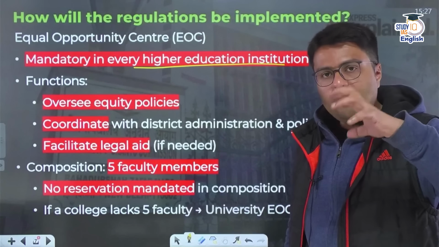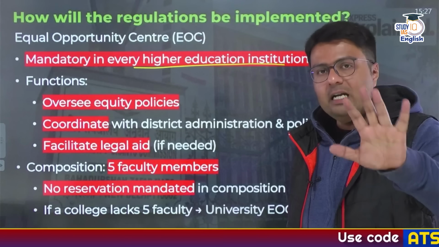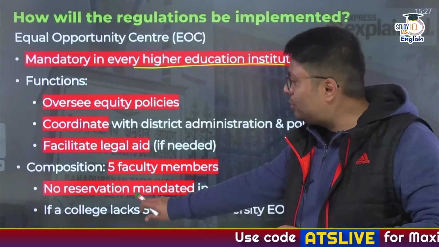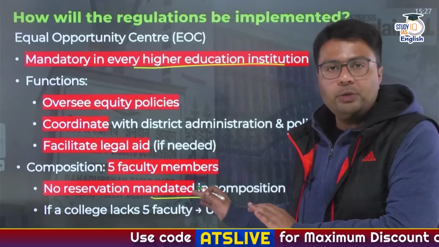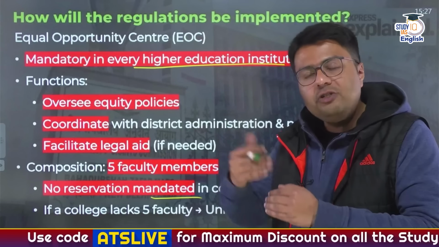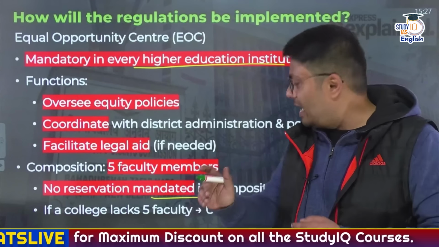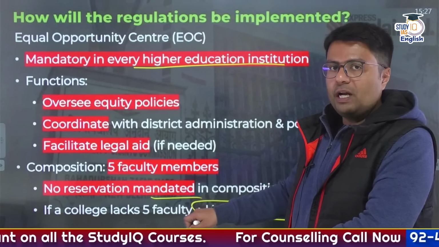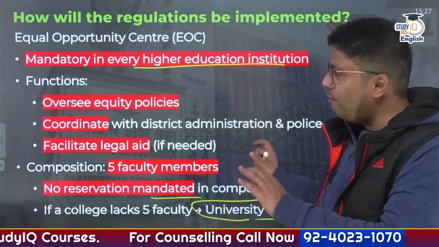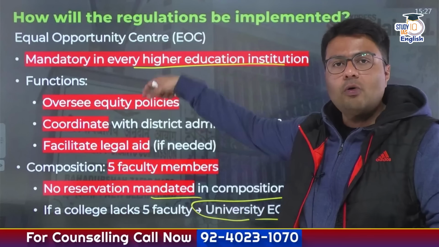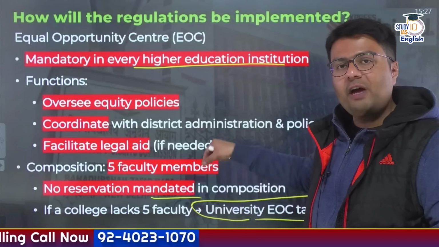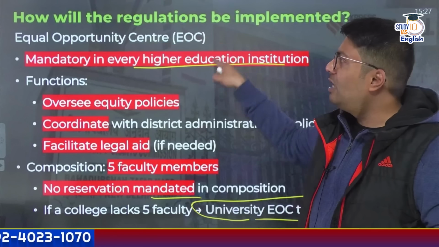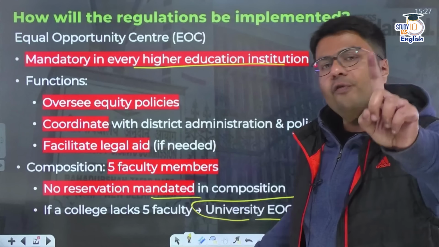The composition of this center would include 5 faculty members of the college, but there is no reservation mandated in the composition. If a college lacks 5 faculty members, then the responsibility would be with the university under which the college functions. So the university EOC would be responsible in case the college is not able to find 5 faculty members to man this Equal Opportunity Center. So this is the first layer.